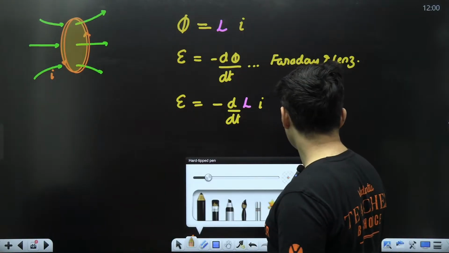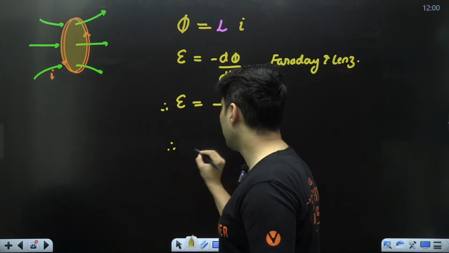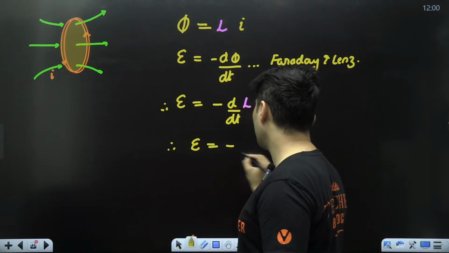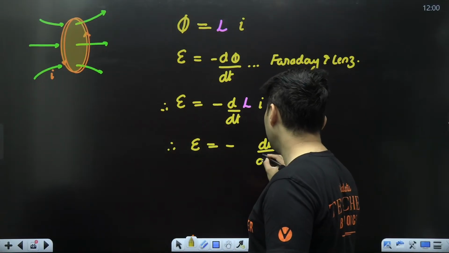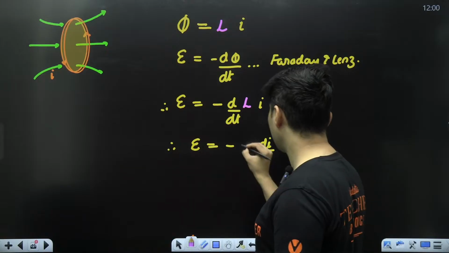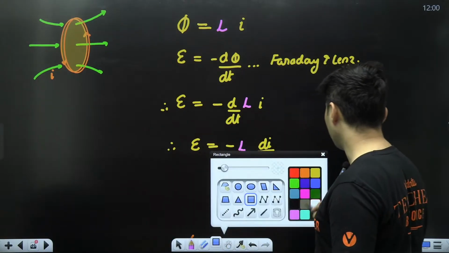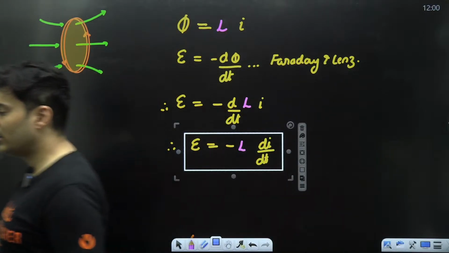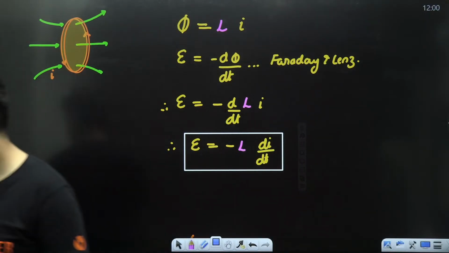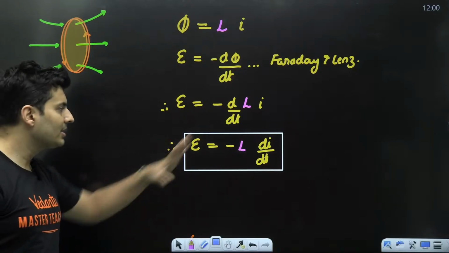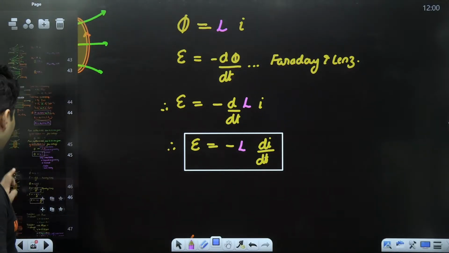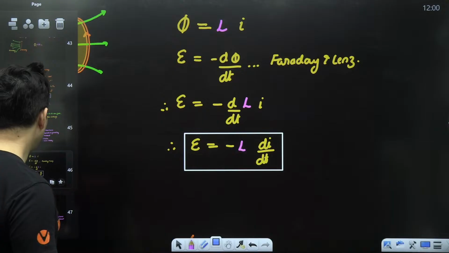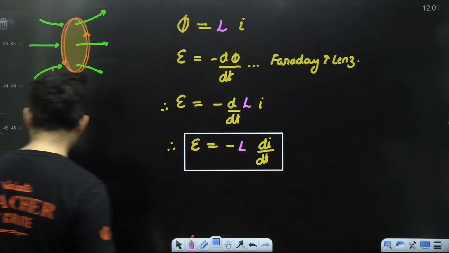L will go outside because it is a constant. So therefore, the EMF will become negative L di by dt. It's the same formula again. Instead of M di by dt, it will become minus L di by dt. Okay, this is the EMF which is generated in that particular coil. You should know one more thing though.